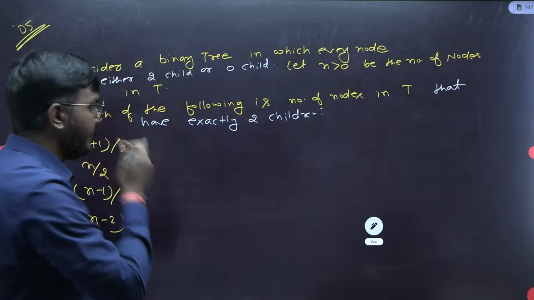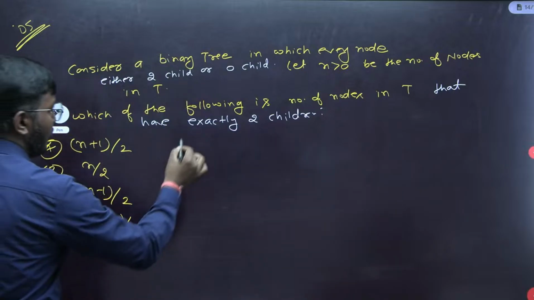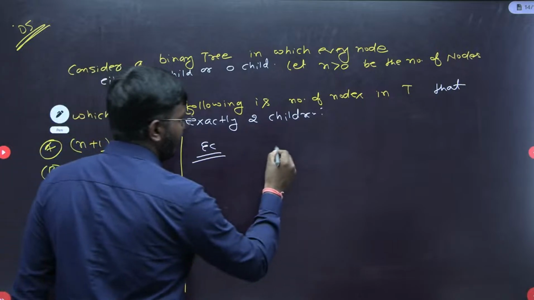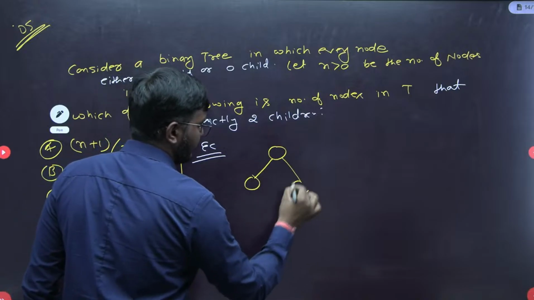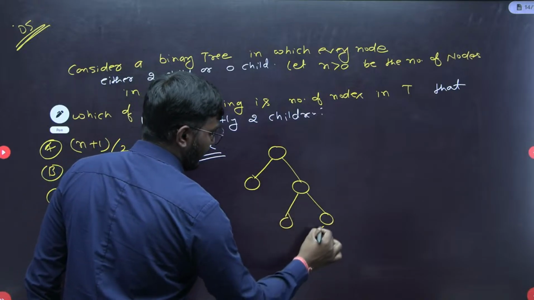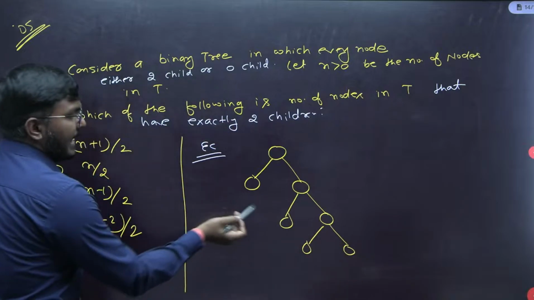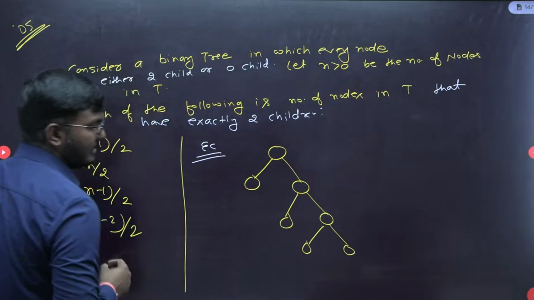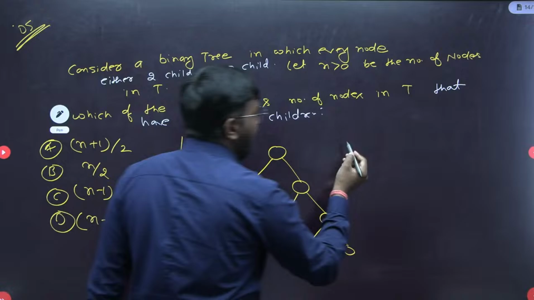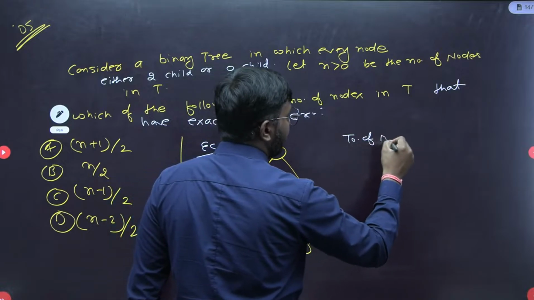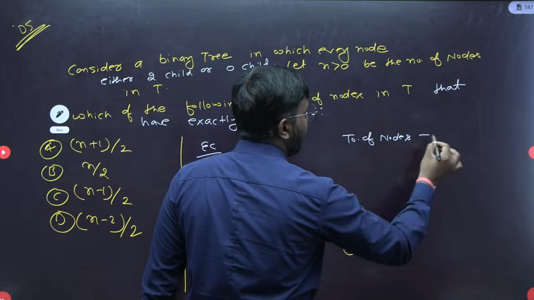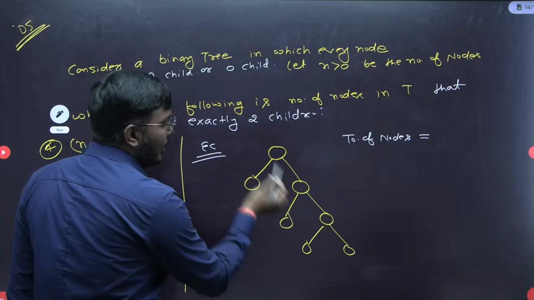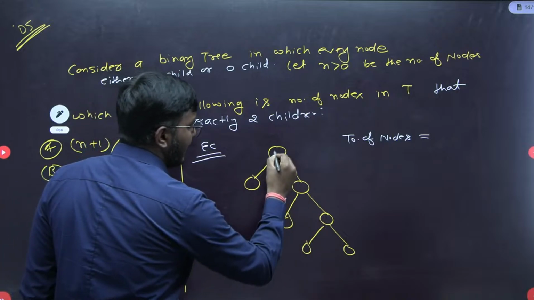Understood? Now see here. In the classroom we have already seen this. Let's take a sample example. See this tree. This tree is as per the given definition: every node has either 2 children or 0 children. For such a tree, we have already calculated the total number of nodes. First tell me how many internal nodes we have here. These are the internal nodes.